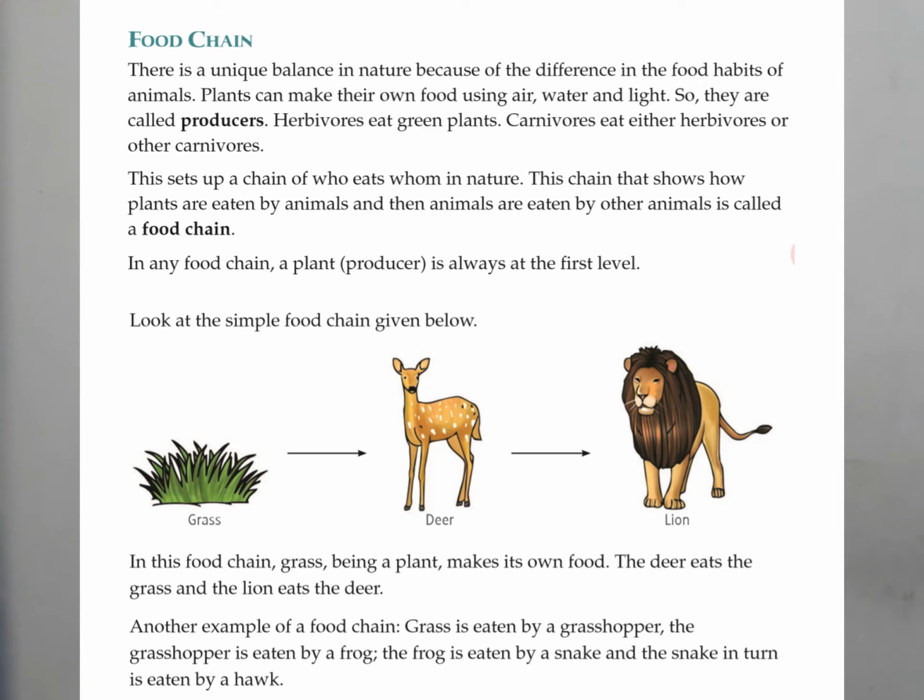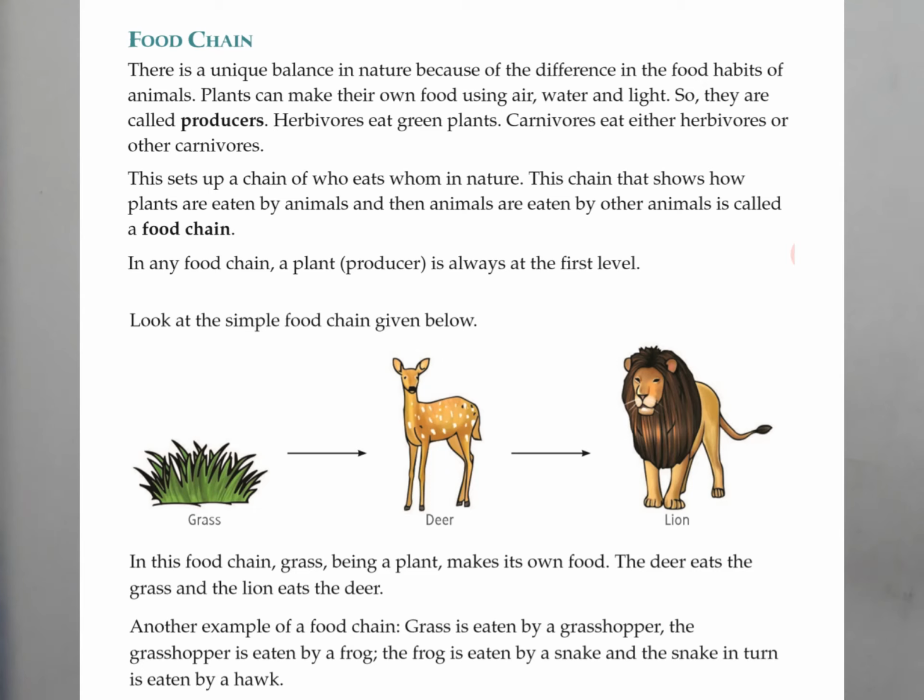In the food chain, grass is a plant. It makes its own food. The deer eats the grass and the lion eats the deer. So this is a food chain. Here also you can see the entry level, that is the first phase, is the plant.